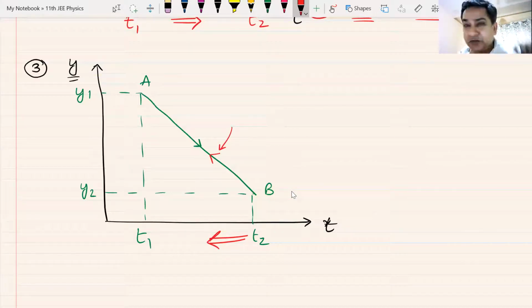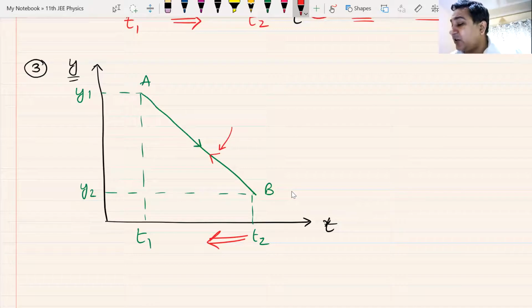Am I clear? Small points make a big difference. Time cannot decrease. Time can only increase. So this red thing does not have any significance. So let me cross this out.